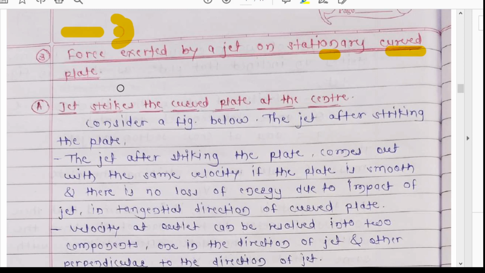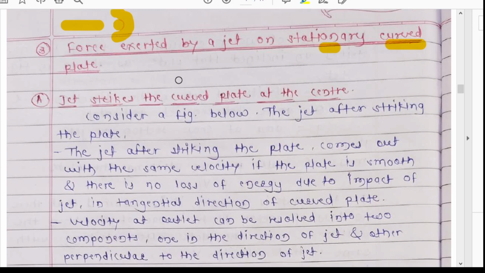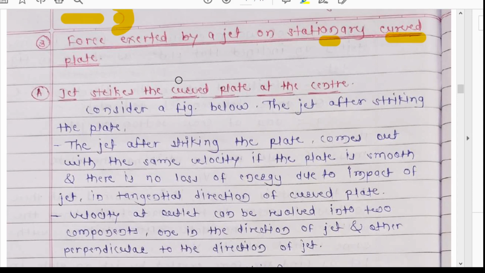Flat plates we can use in any normal condition also. The curved plate can be useful for turbines, because the vanes are curved, but here the plates are stationary. In a hydraulic turbine, the vanes are not stationary. When we hit the jet on a curved vane, the vane will be moving. When the vane is moving, automatically your turbine is moving and electricity is produced.